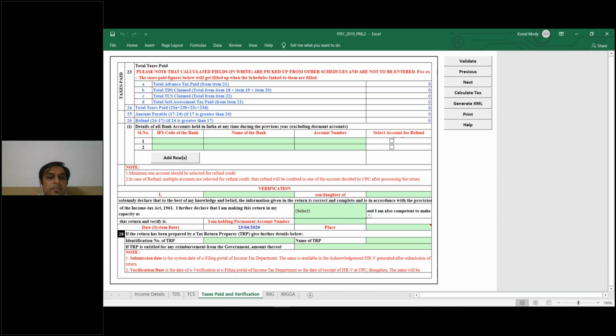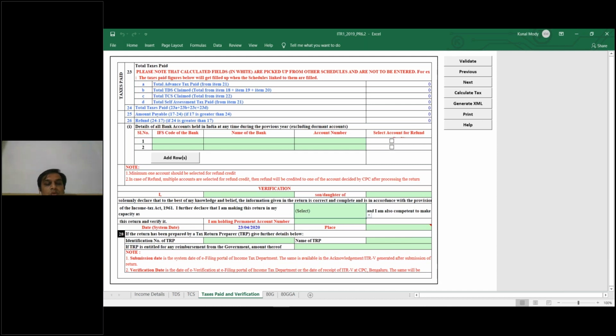So if there is any refund, you have to carefully put all your bank account details, or your income tax refund for the said assessment year after processing of the return would or would not get credited on a timely basis. On an average it takes 10 to 15 days, sometimes 2 to 3 months for refund.